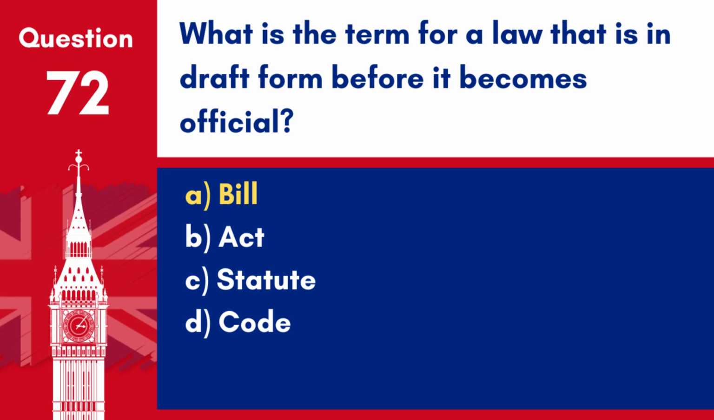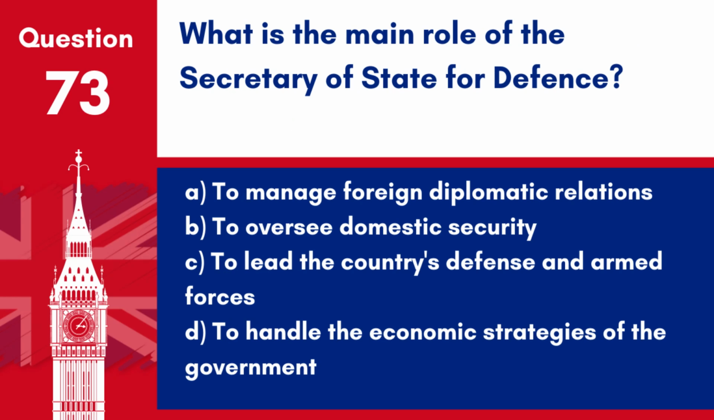Answer: A. Bill. A bill is the term used for a draft law that is presented to Parliament for discussion and approval. Question 73. What is the main role of the Secretary of State for Defence? A. To manage foreign diplomatic relations. B. To oversee domestic security. C. To lead the country's defence and armed forces. D. To handle the economic strategies of the government.